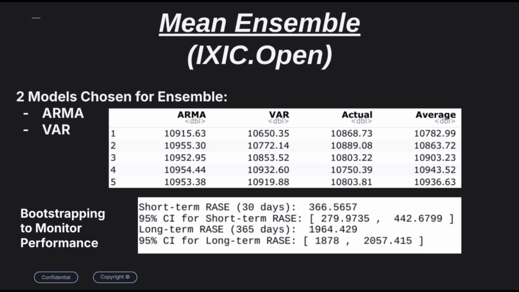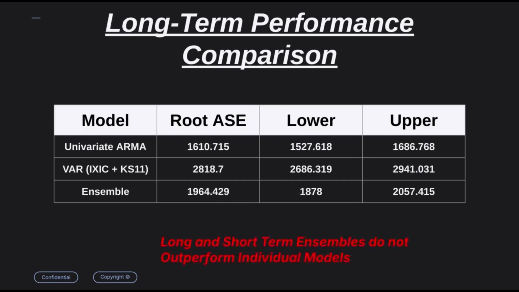There is also a confidence interval associated with this, but these results suggest that the model is performing better than the VAR, but not the ARMA. So perhaps in the future, if we can produce more robust models, we can produce better mean ensemble predictions. Also, the long-term performance comparison is higher than the short-term performance, as expected.